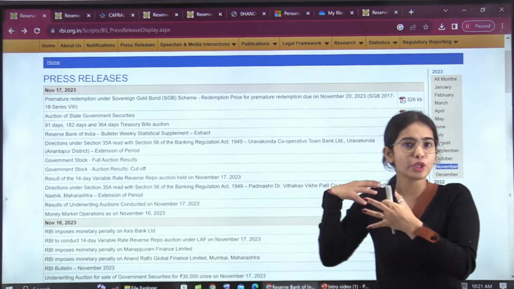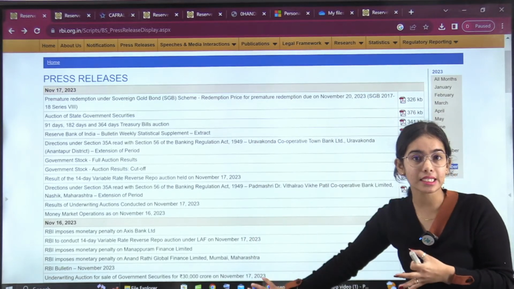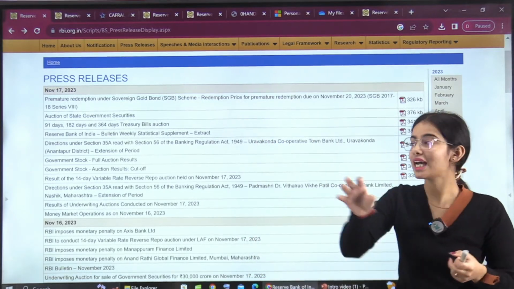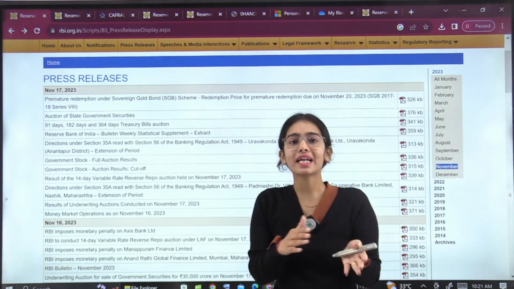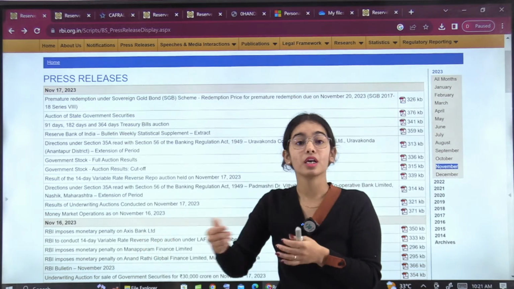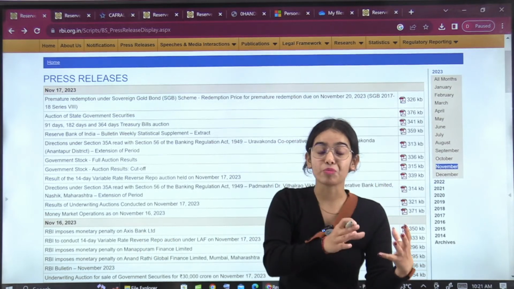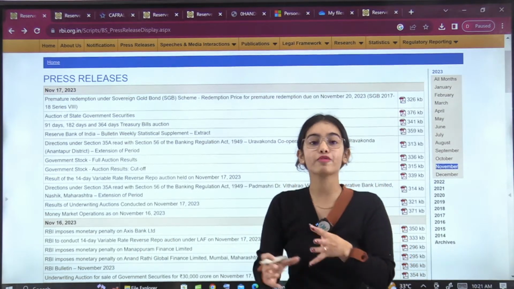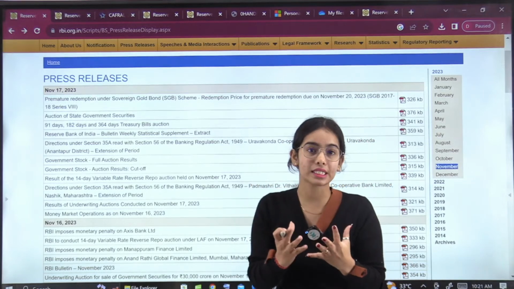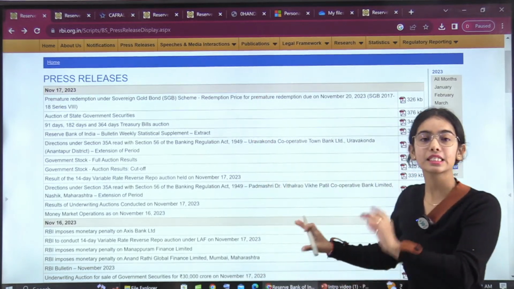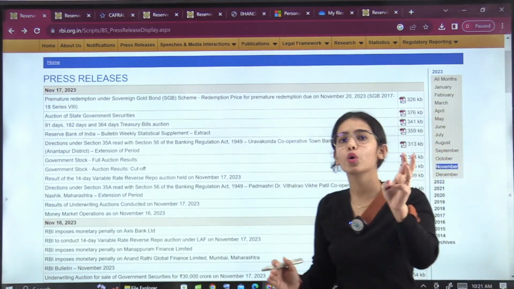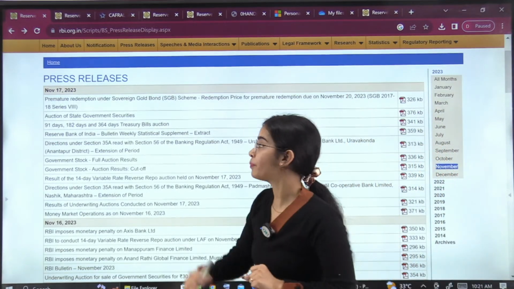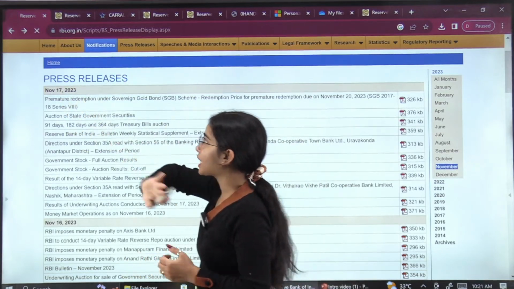So if you see some new scheme being discussed here, you do not have to remember the data that changes every month or every day, because that happens on a regular basis. You have to see what the scheme is. First, let's understand the scheme. First, let's have clarity about the scheme and everything. So press releases, now you know that out of like 50 or 60 press releases, only 3 or 4 were important. So this was the understanding that I wanted to give you.